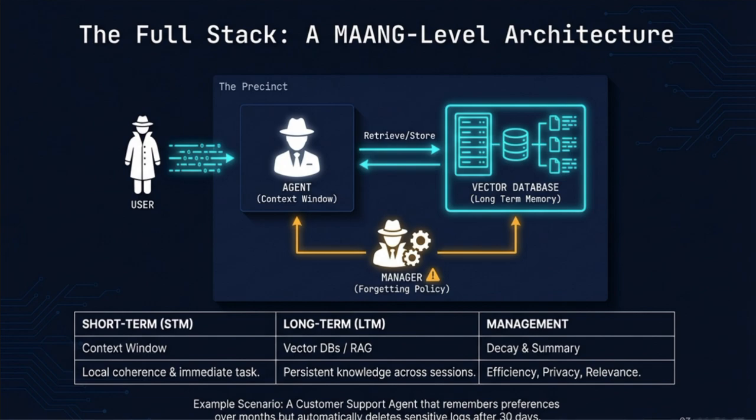An example scenario would be a customer support agent that remembers user preferences over several months but automatically deletes sensitive logs after 30 days to remain compliant. This architecture is what separates a simple toy app from a production-ready enterprise system. It balances the need for fast working memory with the need for infinite retrieval and the practical necessity of data management. This is the blueprint for a professional cognitive system that can scale to millions of users while remaining secure and responsive. It is the gold standard for modern agentic engineering and system design.